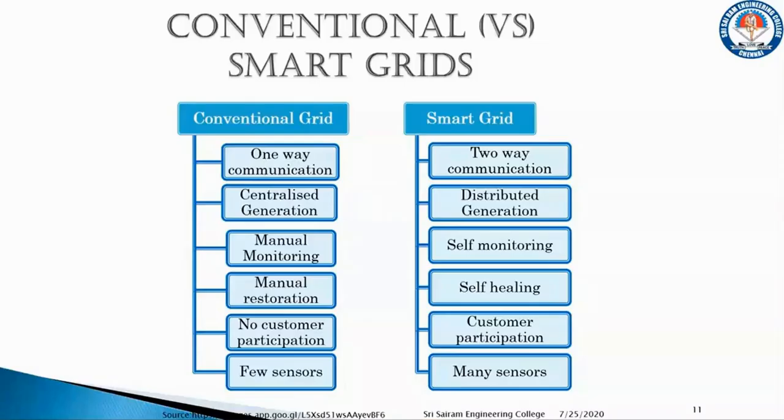There is no customer participation in the conventional grid, but here we have the participation of the customer. In the conventional grid we have only a few sensors, but here there are many sensors with the help of which we can detect the faults taking place at various places, and we can act accordingly to clear those faults.